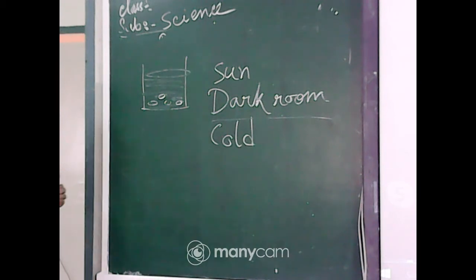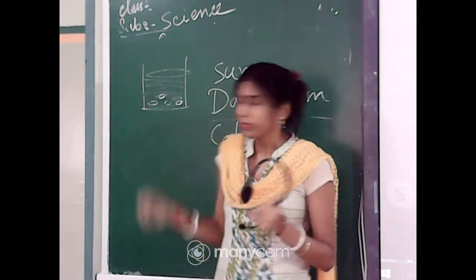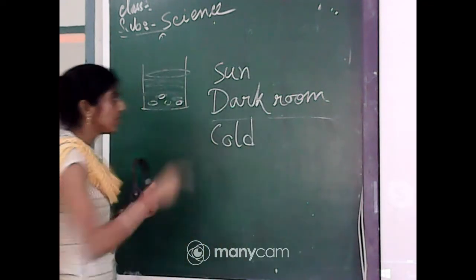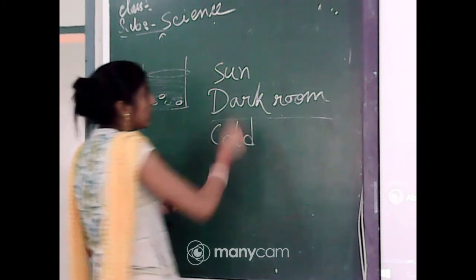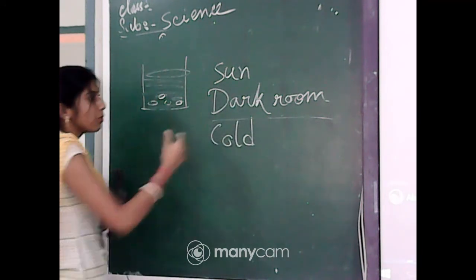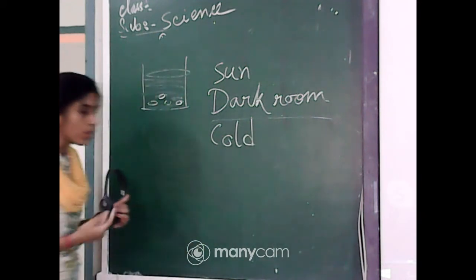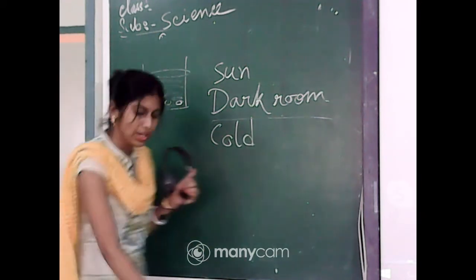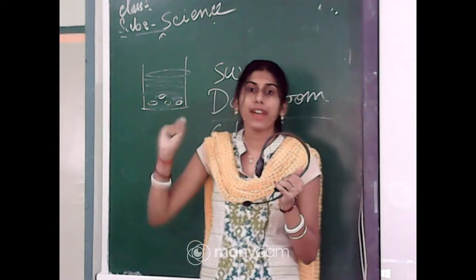Yes, because in all these situations we have provided only one thing. In some seeds we have provided only water, in some only sunlight, in some we didn't provide the light also. So from this we can understand that for germination some abiotic factors are required.